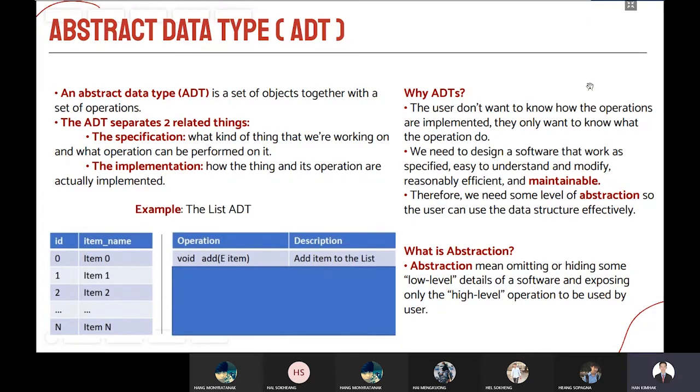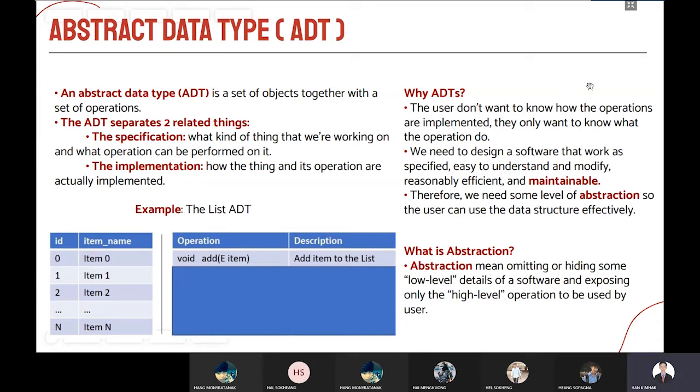So moving to another part, why ADTs? Actually, the user doesn't want to know how the operation is implemented. They only want to know what the operation does. So we need to design software that works as specified, is easy to understand and modify, reasonably efficient, and the most important thing is maintainable. Therefore, we need some level of abstraction so that the user can use the data structure effectively.